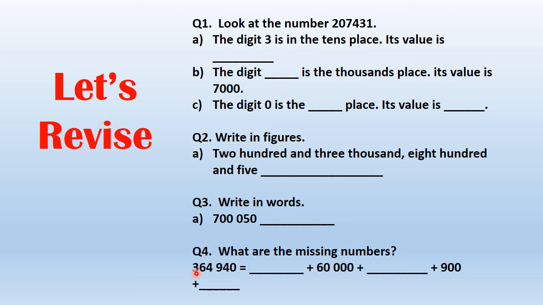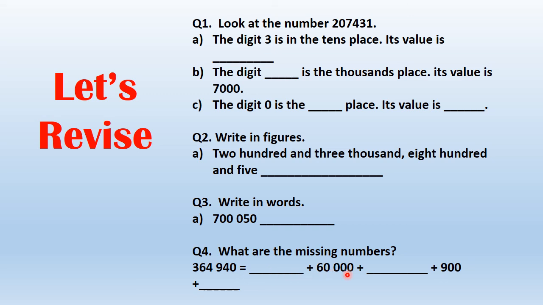To find the value, I first need to find the place. What is the place? Ones, tens, hundreds, thousands, 10,000, 100,000. So this is a 100,000 number, right? So what would be the value? 300,000. Okay? And how many zeros will I add in 3? I will write 3 and the rest of the numbers would become 0. So 3, 0, 0, 0, 0, 0. How many zeros? 5 zeros. 3 and 5 zeros would make 300,000.